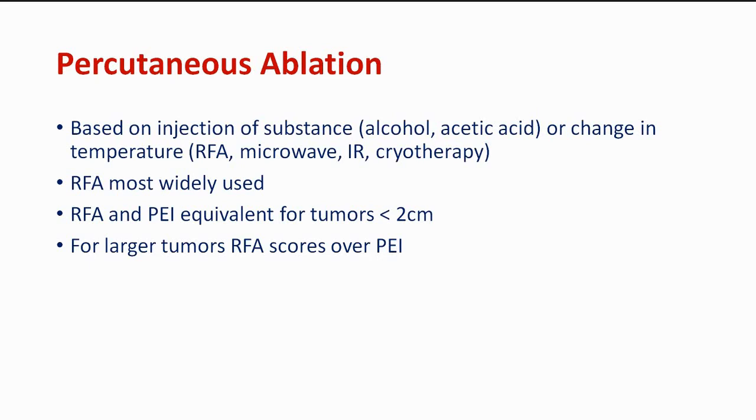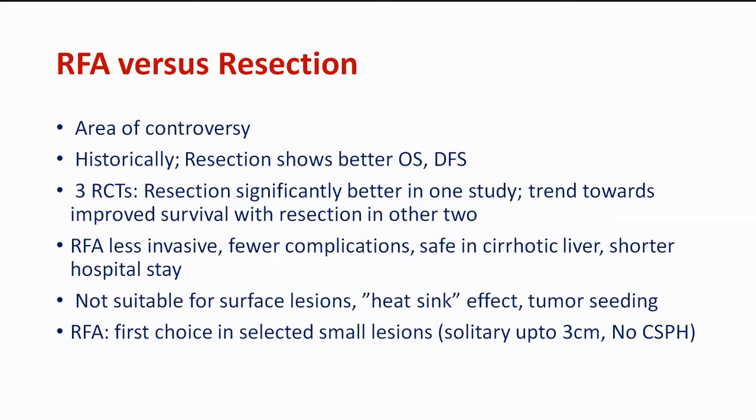A single setting may be costing more than 10 lakhs in our settings. RFA and percutaneous ethanol injection are equivalent for small tumors. For larger tumors, RFA is better than ethanol injection. Now comes the important controversy of RFA versus resection. The area of controversy is which one is better: where to go for resection, where to go for radiofrequency